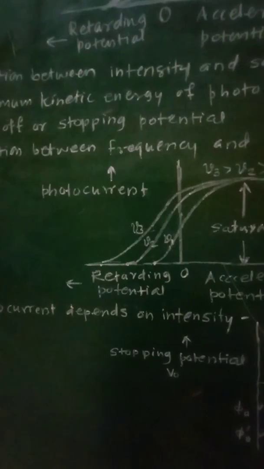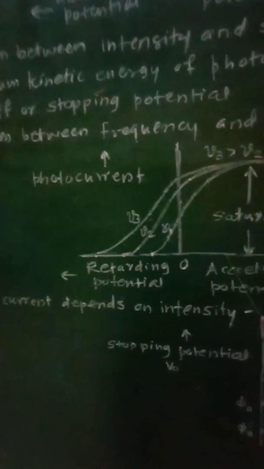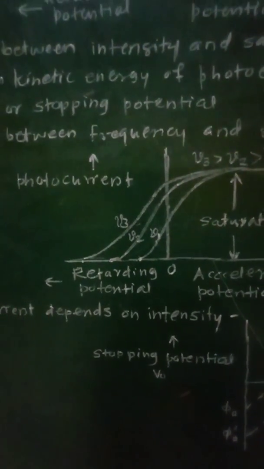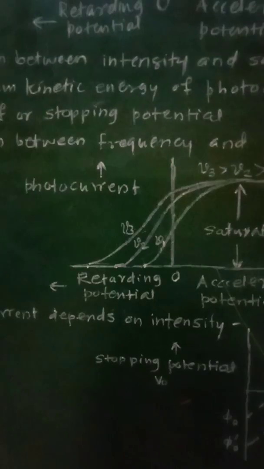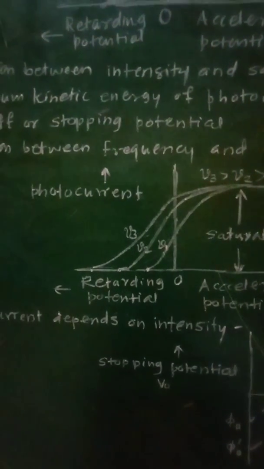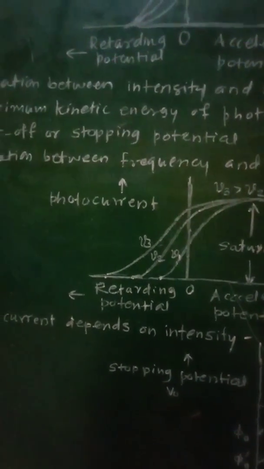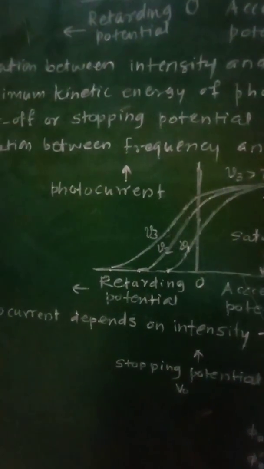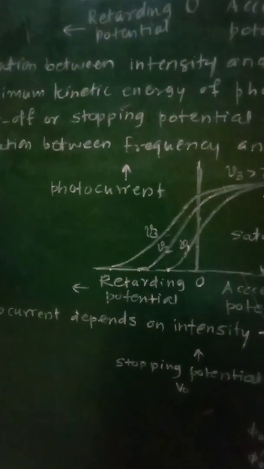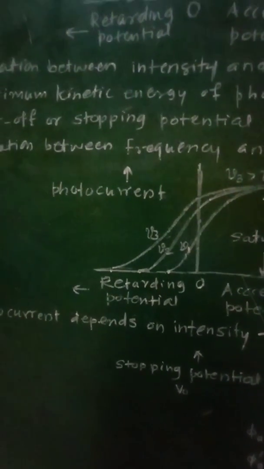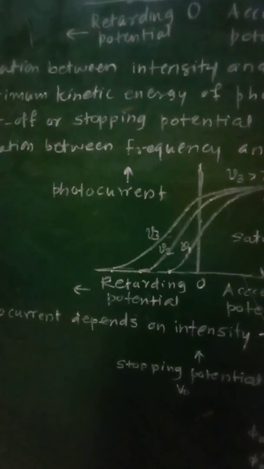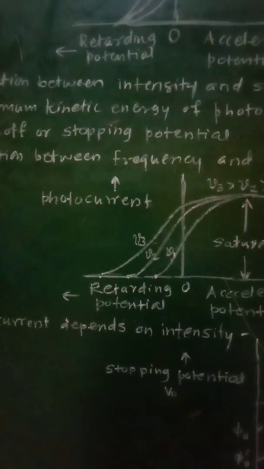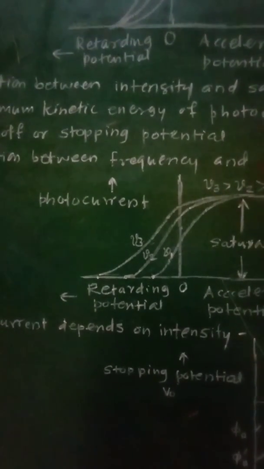That potential phi 0 at which the photocurrent becomes equal to 0, that negative or retarding potential, will be called the stopping potential. This stopping potential will indicate that when the potential was retarding, the photoelectron still had enough energy to overcome the retarding electric field.